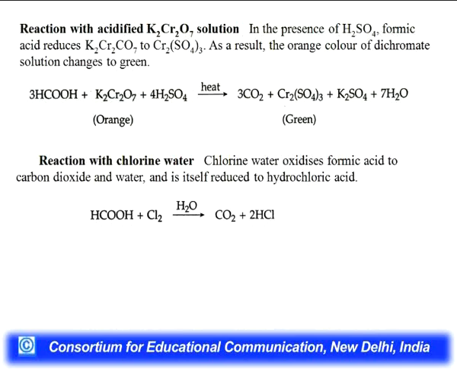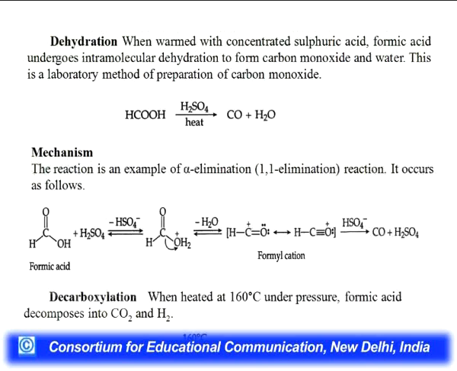Then the reaction with acidified potassium dichromate solution. In the presence of H2SO4, formic acid also reduces potassium dichromate to chromic sulphate. As a result, the orange color of dichromate solution changes to green. Reaction with chlorine water: chlorine oxidizes formic acid to carbon dioxide and water molecule and is itself reduced to hydrochloric acid.